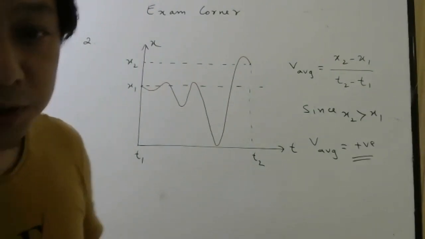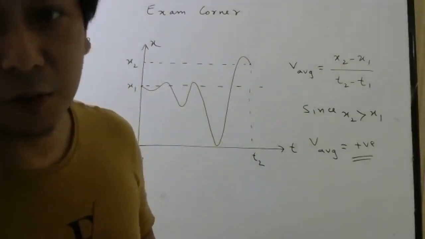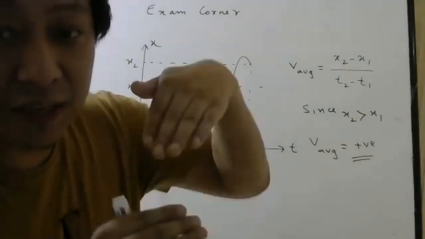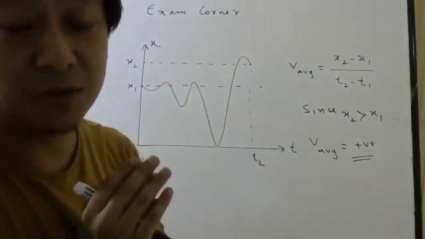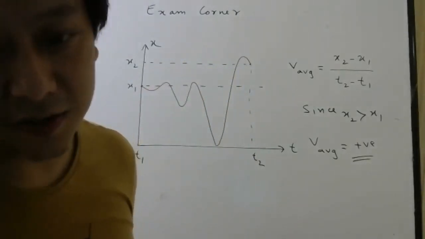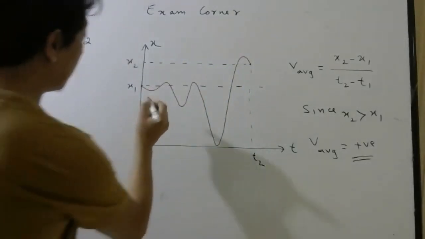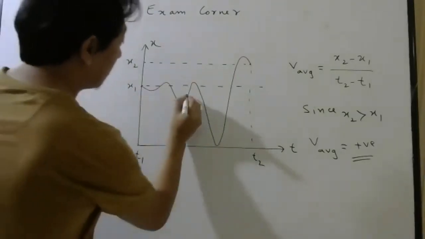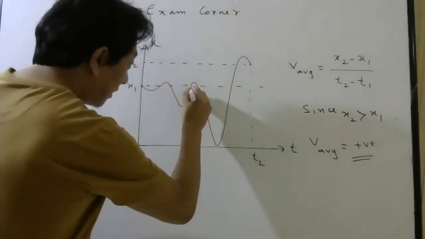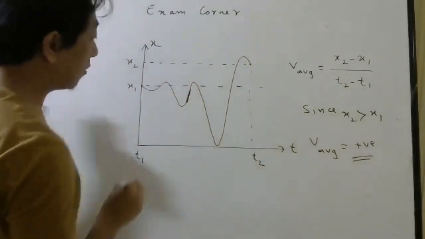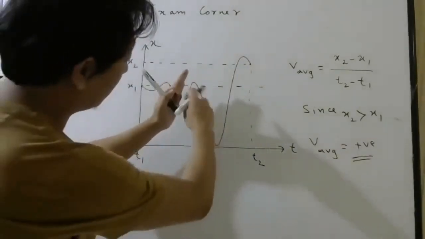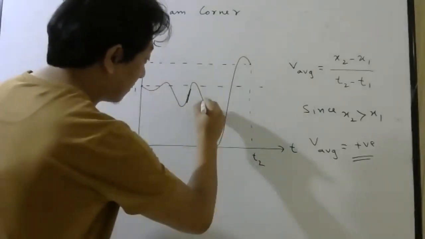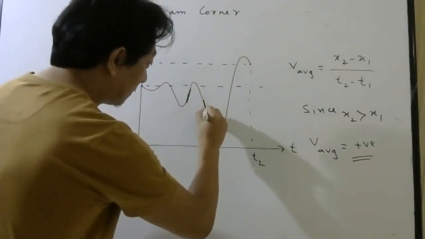So you are not supposed to find tangent at one point. When do you do that? When do you find tangent at one point and then check is it acute, is it obtuse? That is for instantaneous velocity. For example, here if they want to know instantaneous velocity here, then you have to draw a tangent. Then you have to see the slope. It is positive. Here if you want to find the instantaneous velocity, then you have to draw a tangent.